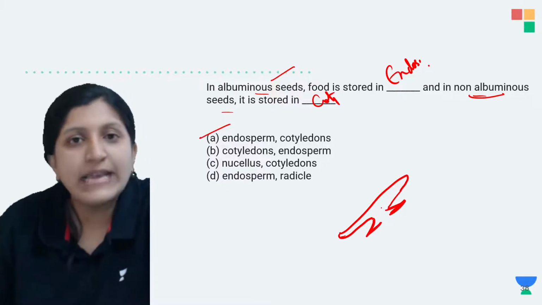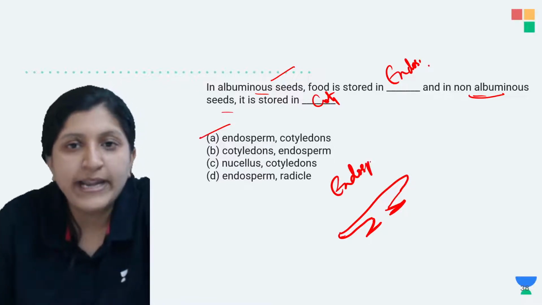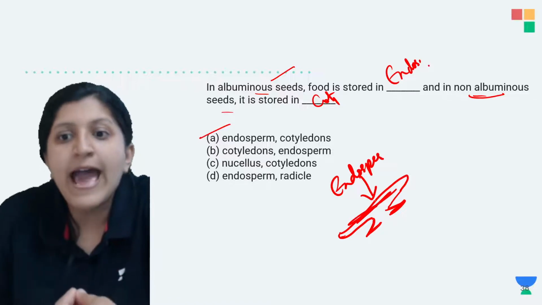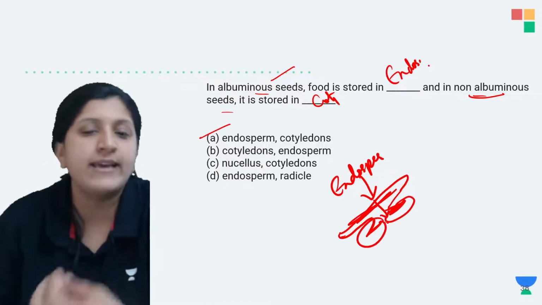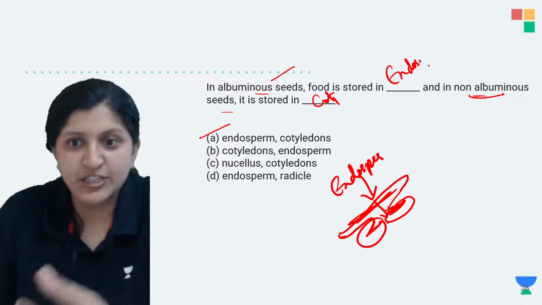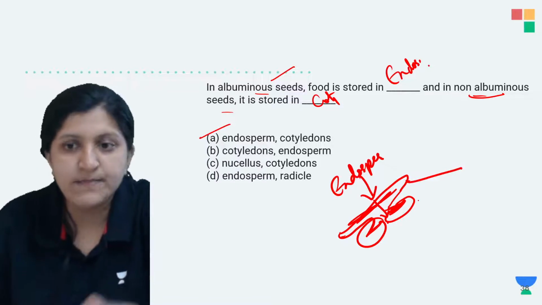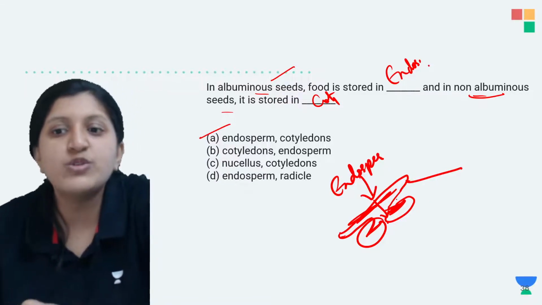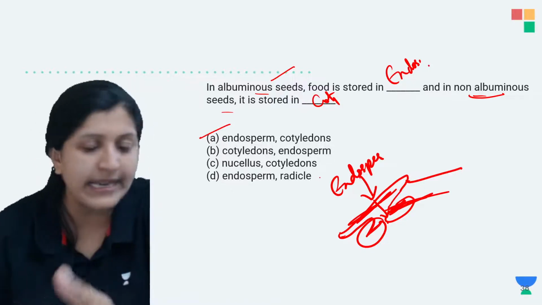And why this is thin is because the endosperm is providing nourishment, so it will pass the nourishment to the cotyledon, and through the cotyledon the embryo, that is plumule and radicle, are getting the nourishment.